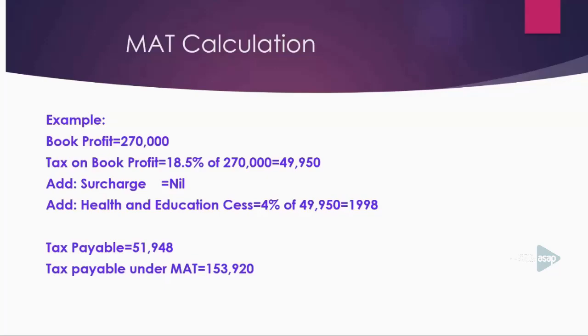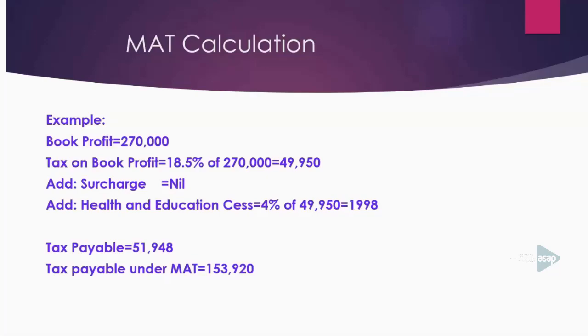49,950 plus health and education cess 1,998, that is 51,948. That will be the tax payable under minimum alternative tax. That will be the tax payable under MAT. Okay. Students,